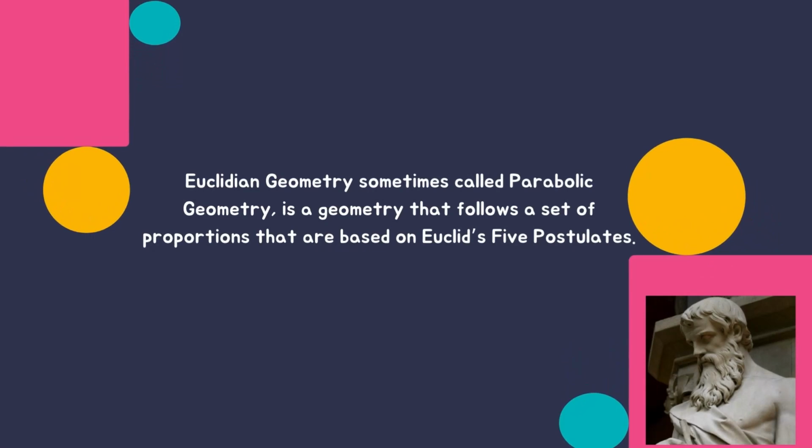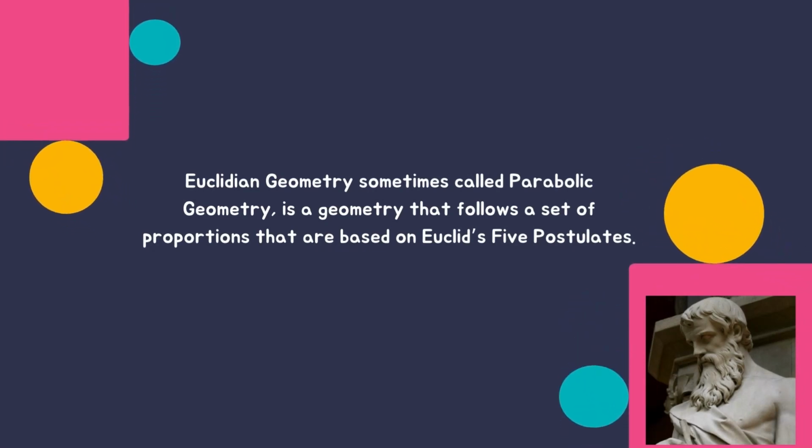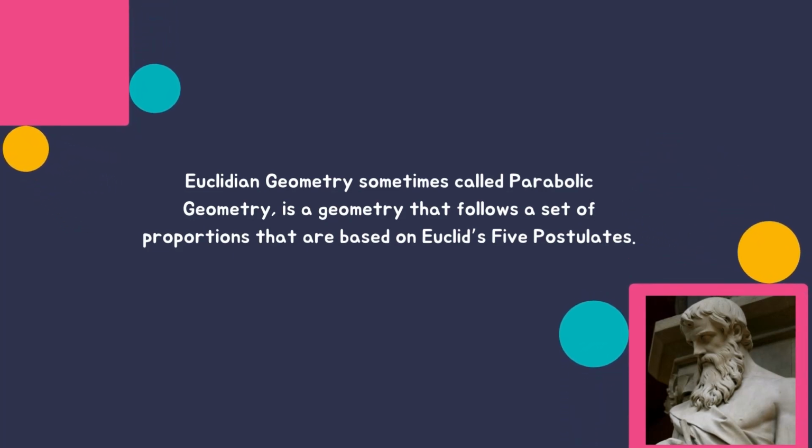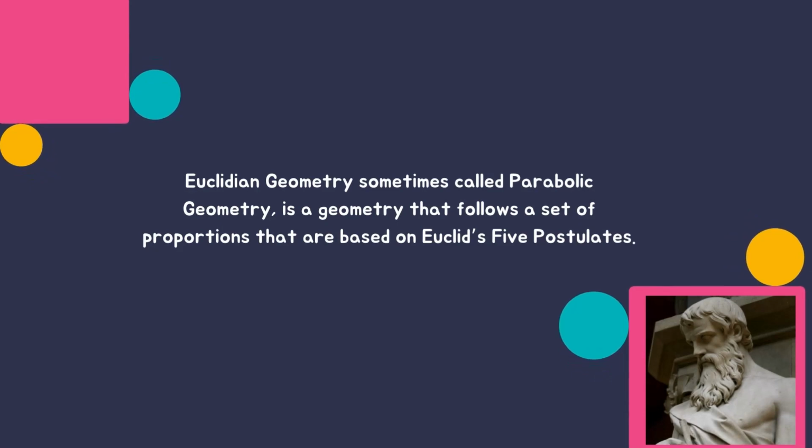Euclidean geometry, sometimes called parabolic geometry, is a geometry that follows a set of propositions that are based on Euclid's 5 postulates. In the next pages, I will show you these 5 postulates by Euclid. The first postulate is that a straight line may be drawn from any point to any other. This postulate can be extended to say that a unique, one and only one, straight line may be drawn between any 2 points. This means that if you have any 2 distinct points, there is exactly one straight line that connects them. Euclid's straight line postulate is commonly used as a foundation principle in geometry, such as constructing geometric shapes.